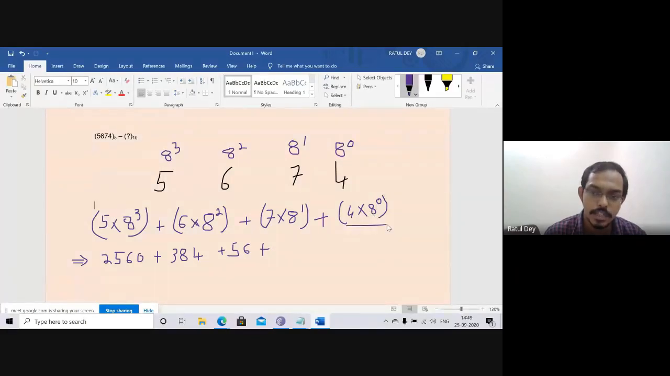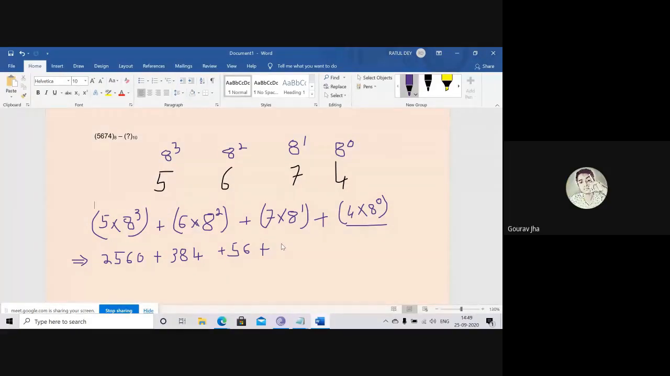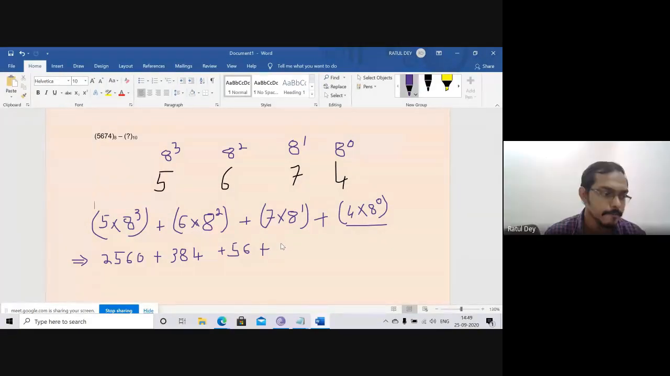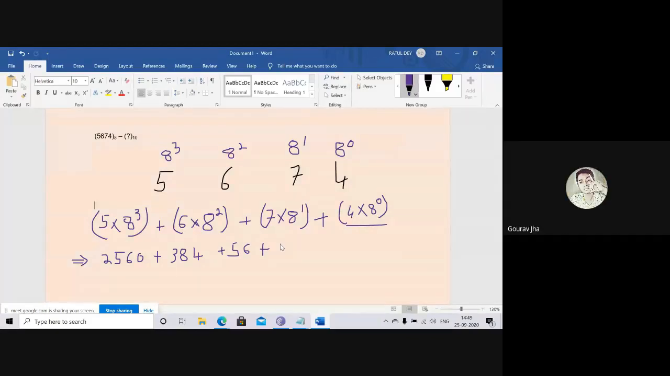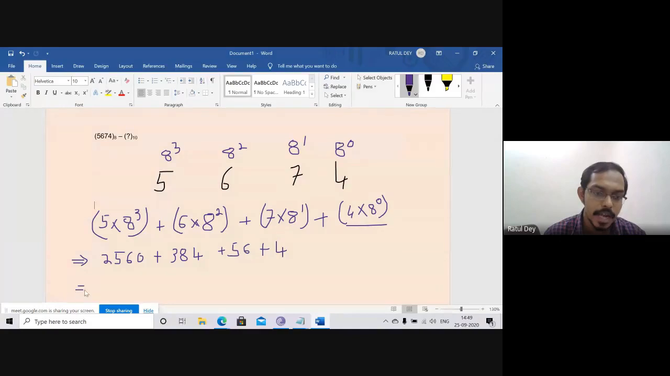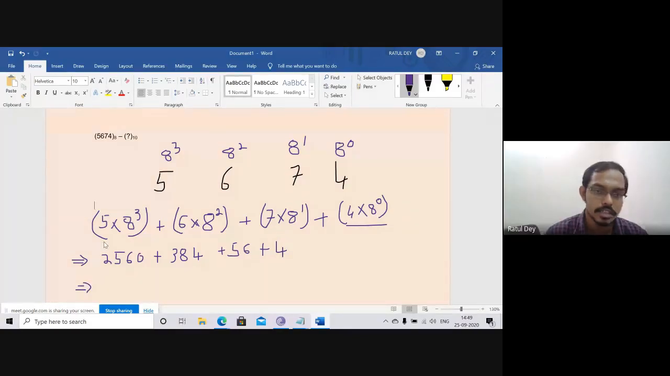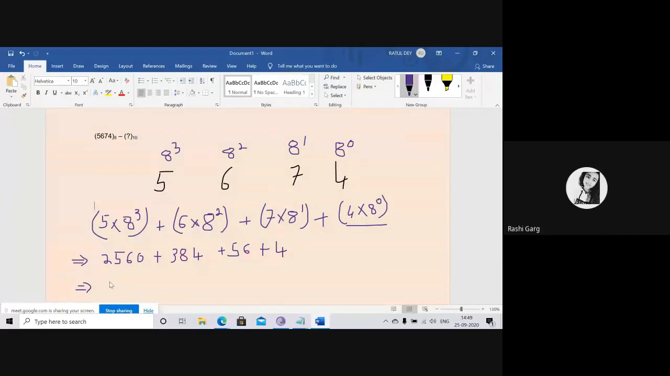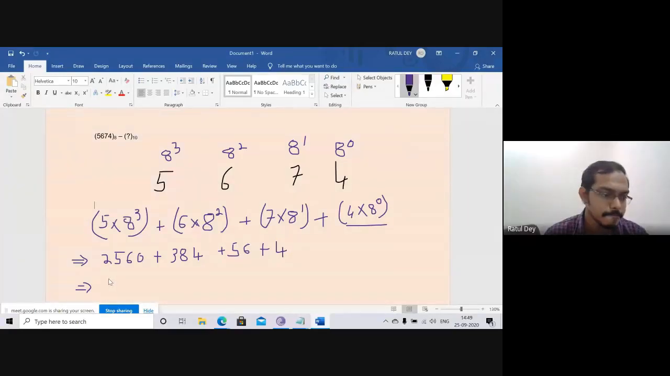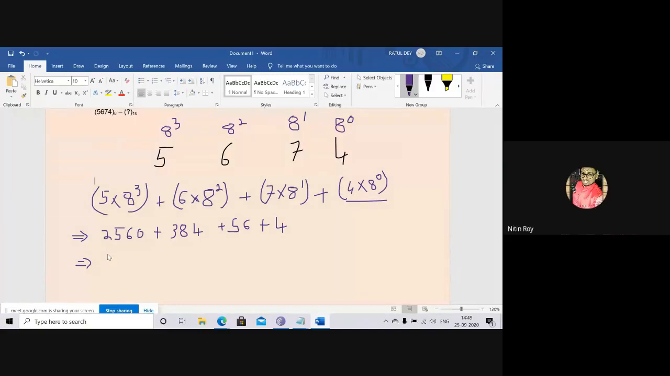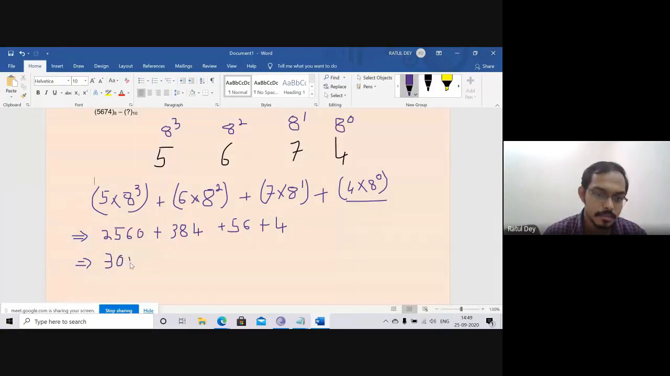So what is the result of this one? 4 multiplied by 1, the value is 4. So you just add these numbers and you can say this number is 3004. So what is the result? 3004. I hope it is right.